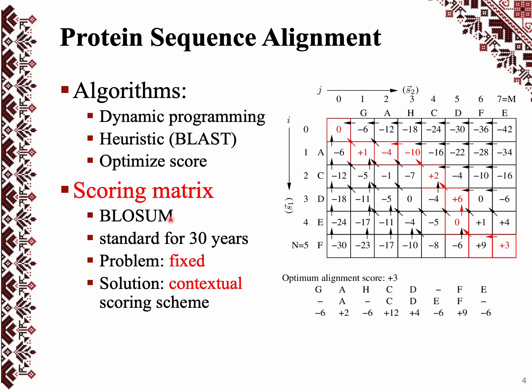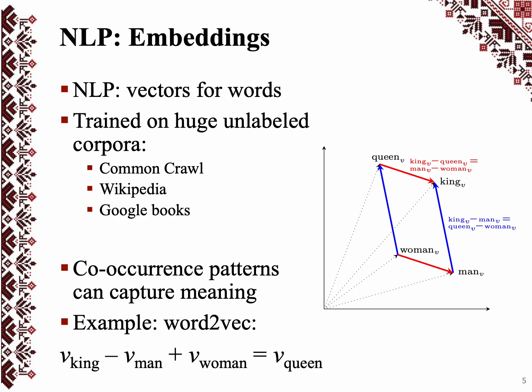The Blossom matrix has been the standard for 30 years now. The problem is it is fixed. Two amino acid residues will have the same score independent of the context they appear in. We would like to have, and we will propose, a contextual scoring scheme.